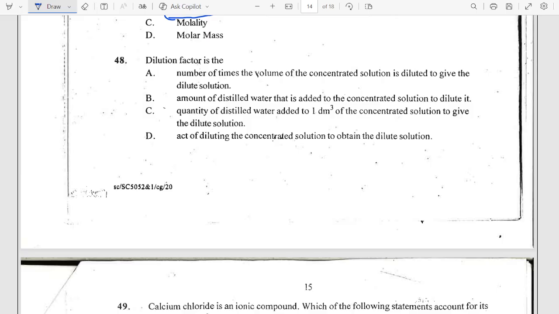Then D says the act of diluting the concentrated solution to obtain the dilute solution. Of course, D cannot be the answer, right? So the answer to this question is simply the number of times the volume of the concentrated solution is diluted to give the dilute solution. Right? That's very, very important. Or how much you diluted the solution.